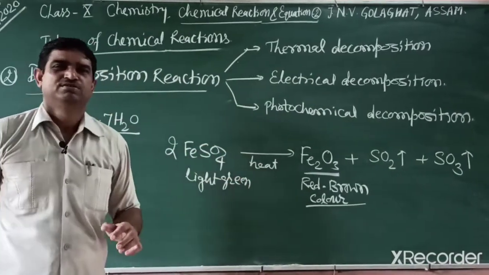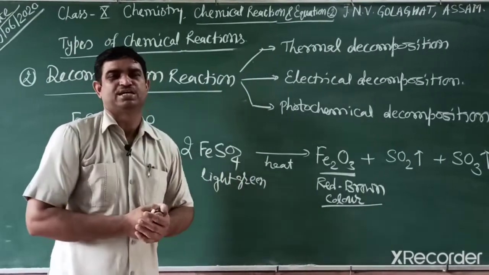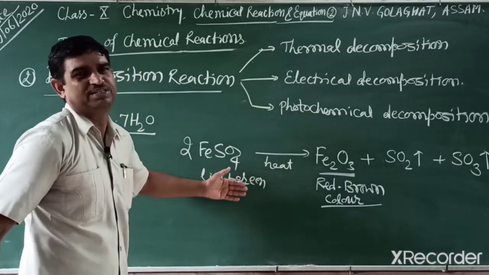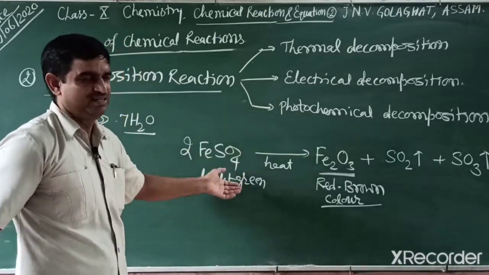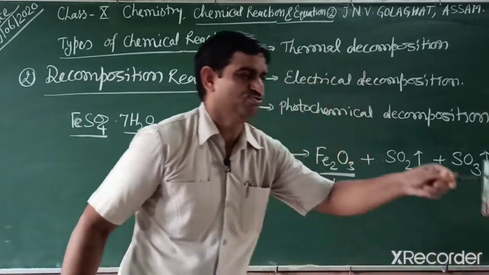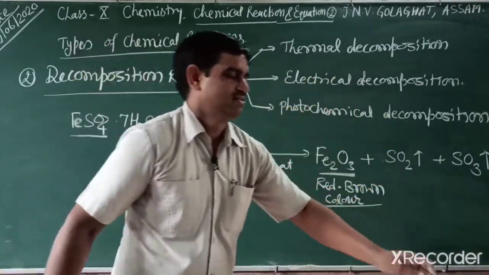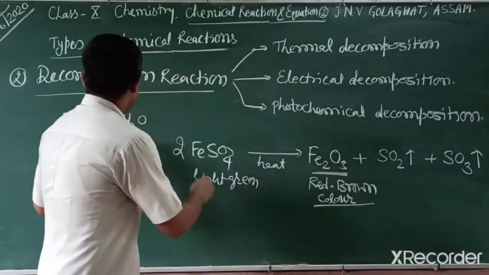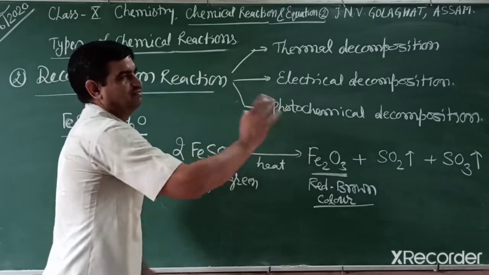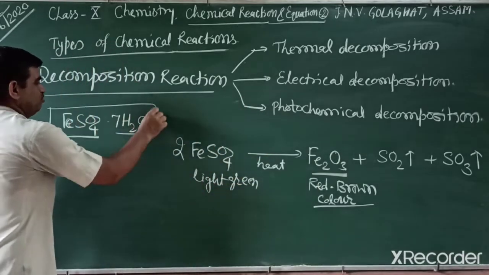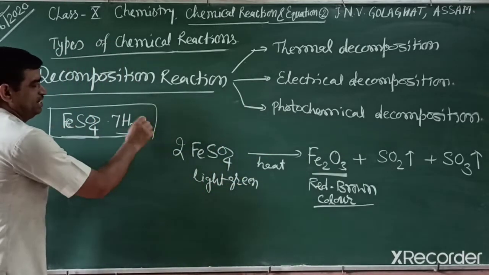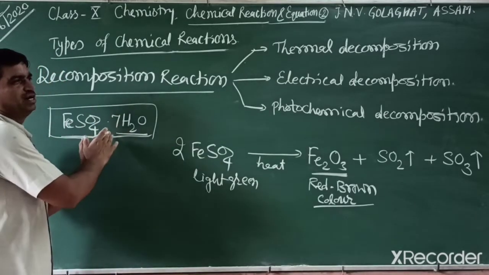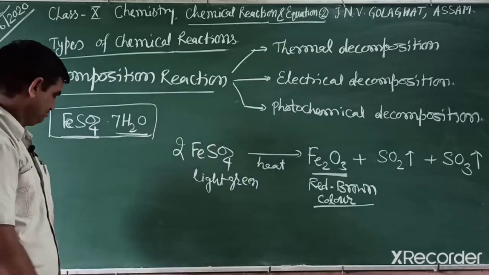So students, this question comes many times in your exam. What happens when ferrous sulfate is heated? When ferrous sulfate is heated, what will we observe? The light green color changes into red brown color, water fumes are released, and sulfur dioxide is released. If you write the water, then you can add the water molecules also. Actually the formula of the compound is ferrous sulfate heptahydrate. This water is known as hydrated water, or water of crystallization, you can say.